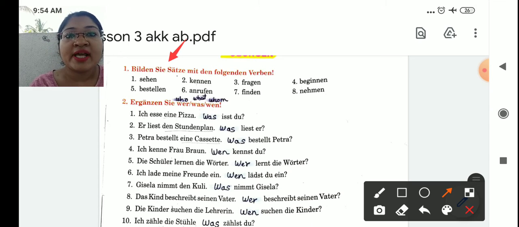First one, bilden Sie Sätze mit den folgenden Verben. You have to form the sentences with the following verbs. I'm going to tell you the meaning and just one example. The rest you have to form yourself and write in a notebook.